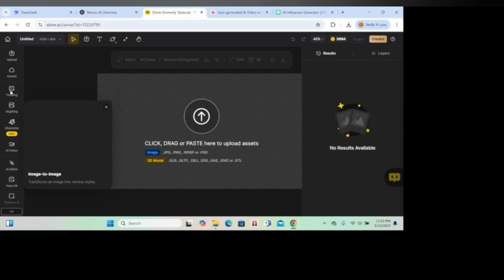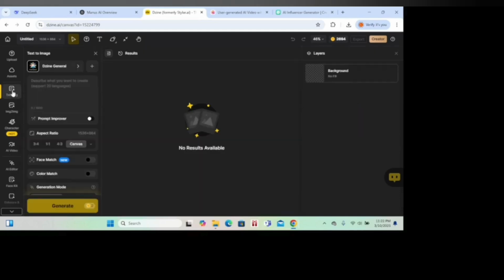For today, we are focusing on text to image first, and then we click here. Once you click here, it's going to give you this dashboard whereby you can choose the style that you want.